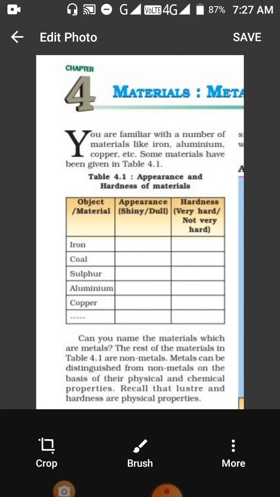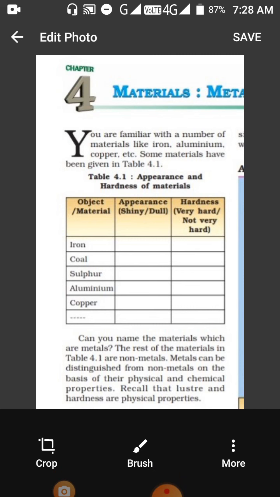There is a table given here. How do you identify most of the substances which we see around? In the table, there are names of some substances written here: iron, coal, sulfur, aluminium, copper. Now, in the table, you have to write down what is their appearance. When you see iron, what does it appear like? Is it shiny or is it dull? Does it shine or does not shine?